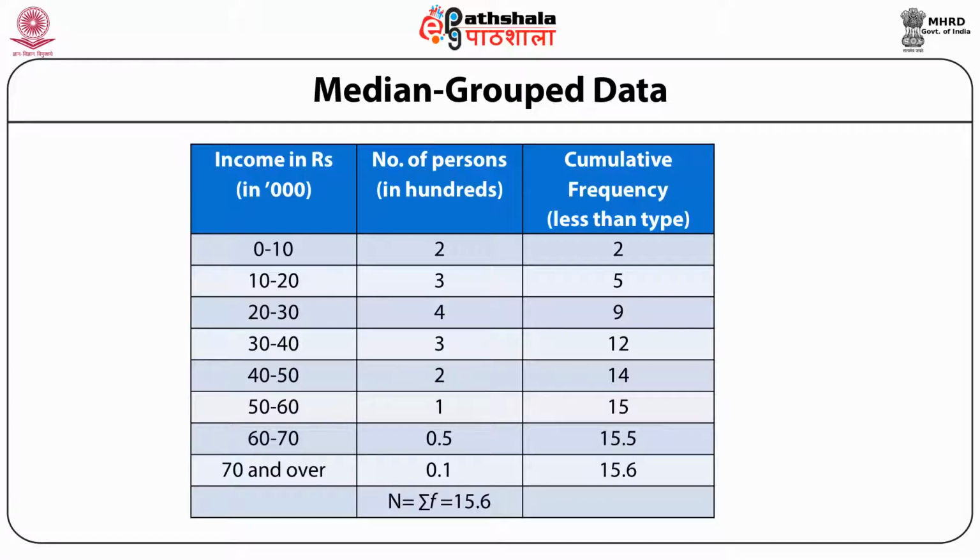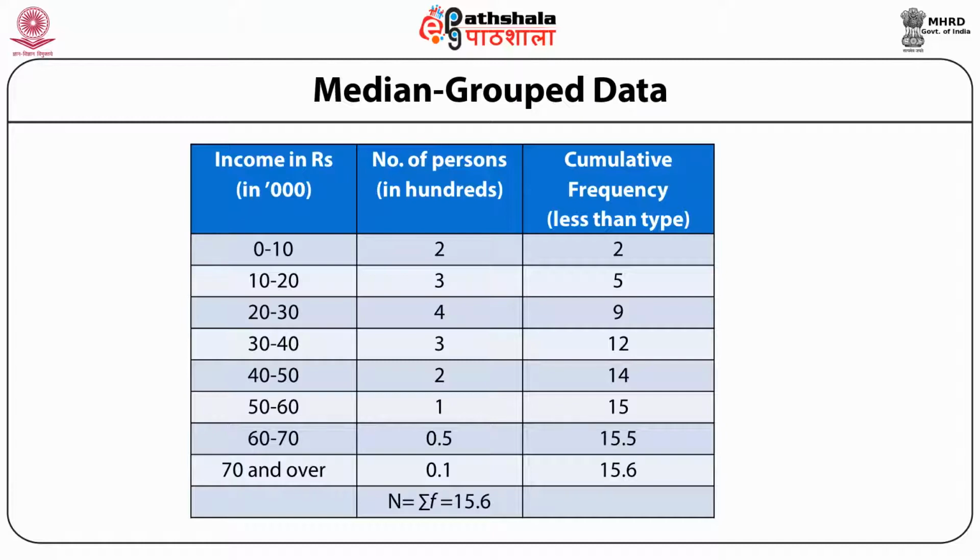To get this, we go back to the second column and sum the values 2 plus 3, that is the values corresponding to 0 to 10,000 and 10 to 20,000. Because all the people having their income from 0 to 10,000 or 10 to 20,000 are having their income less than or equal to 20,000. That's why we have written 5 in column number 3 corresponding to 10 to 20.